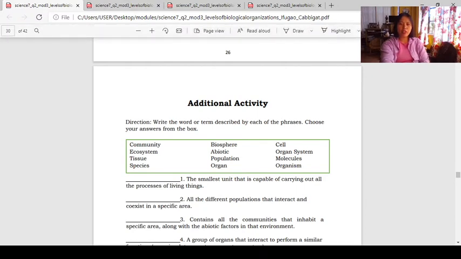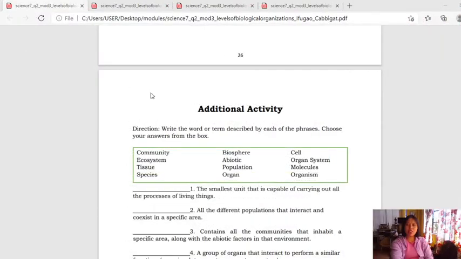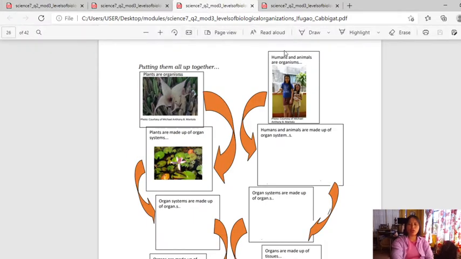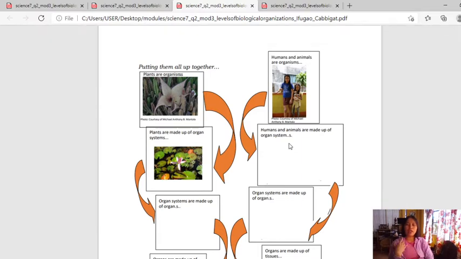Now, let's go over the performance task. The first performance task under module 3 is what I have learned. So this part of your module is what I have learned. I hope you found this already. So please write your name here and your section. Please remove this or detach it and then answer here, or you place your answers here and then you attach it to your answer sheet and you submit it on February 4. Now, how are you going to do this? This is a graphic organizer where you're going to cut pictures or you draw pictures if you don't have or if you cannot cut pictures.